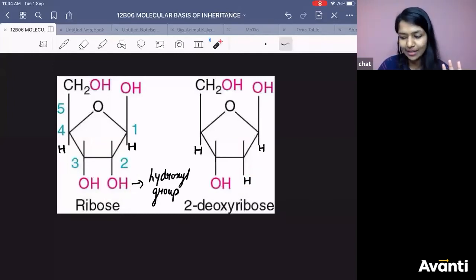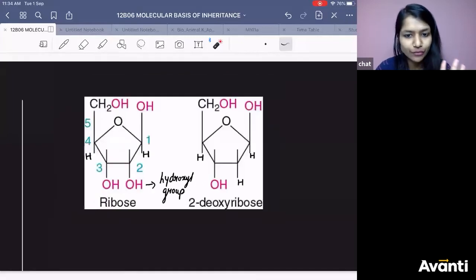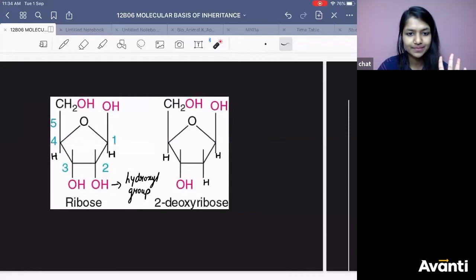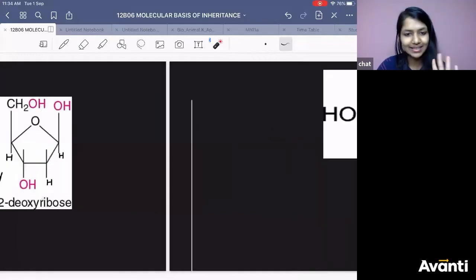That is deoxyribose. You make a pentagon. In the center, you put O. Then you draw lines everywhere. After that, what you do? You put OH here. If it is deoxy, you will not put. You will put OH here and then done. You will put CH2OH here. So that is the structure of deoxyribose and ribose sugar. Got it? Practice it.